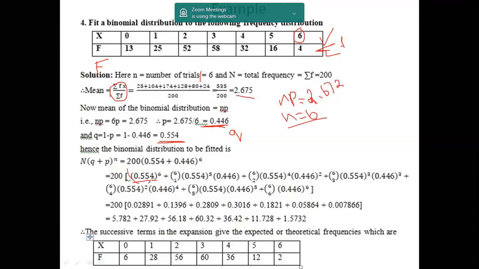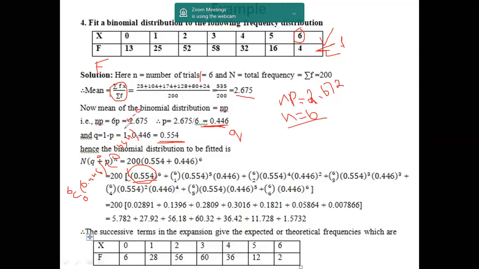The first term is nc0, that is 6c0, with n equals 6, p power of 0, where p is 0.446, into q power of n minus x, where q is 0.554. Here n minus x is 6 minus 0.